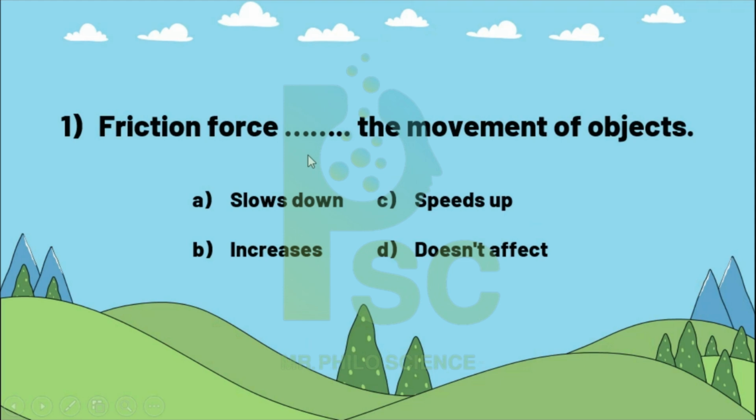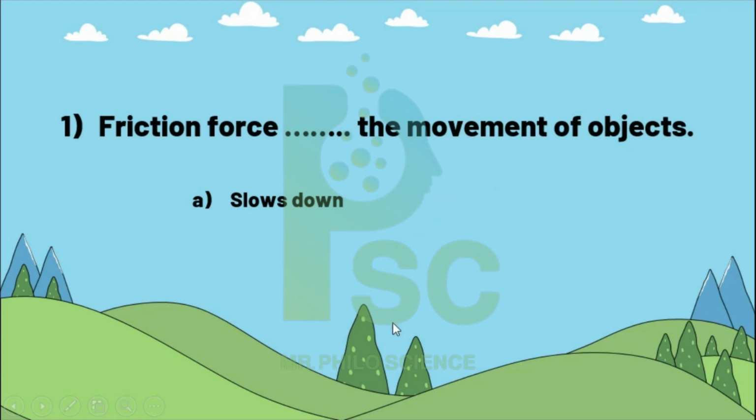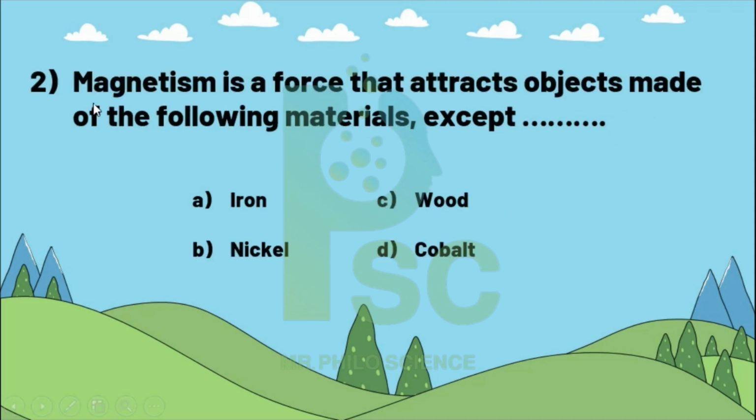Number 1. Friction force blank the movement of the object: slow down, speed up, increase, or don't affect? Of course friction slows down. Number 2. The magnetism is the force that attracts objects made of the following materials except iron, wood, nickel, cobalt.